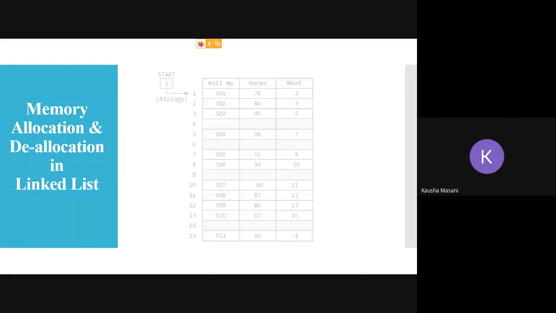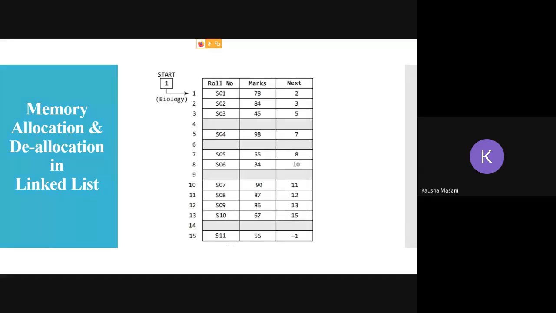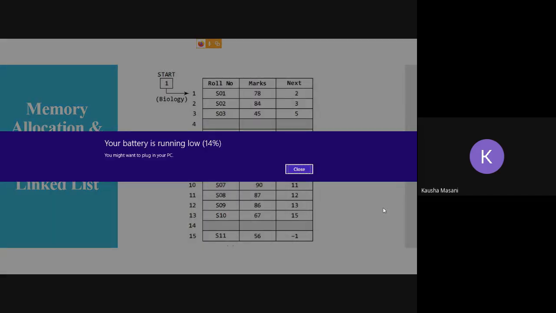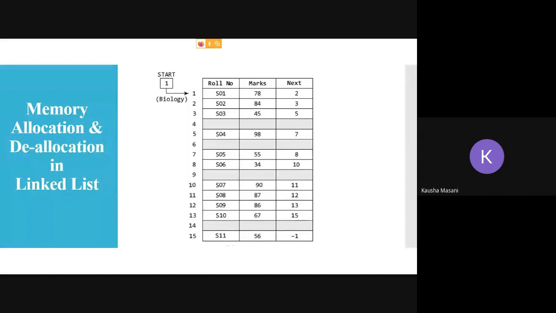Okay, so let's take one example here. This is my linked list, having data of marks of the biology subject. In your diagram, you can see biology is the subject, for which there is some data about some students.